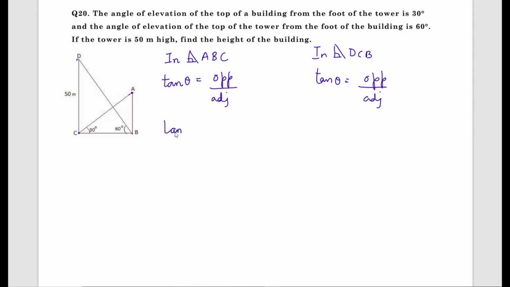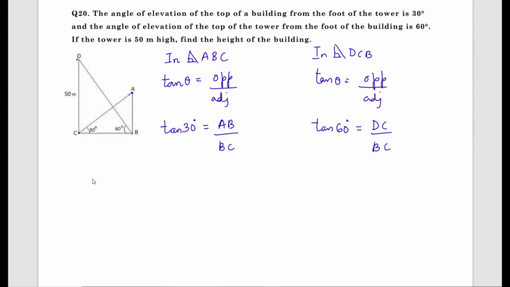In right angle triangle ABC it is 30 degree. So tan 30 degrees equals opposite AB by adjacent BC. Now what is theta in right angle triangle DCB? It is 60. Tan 60 equals opposite DC by adjacent BC.